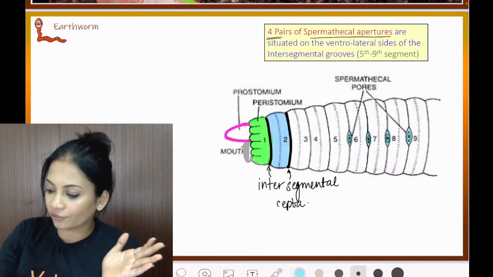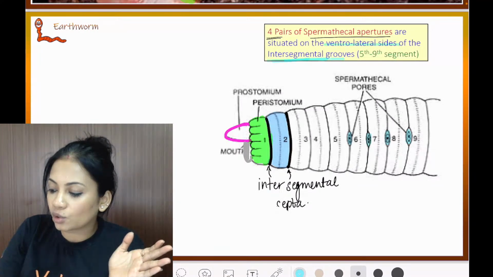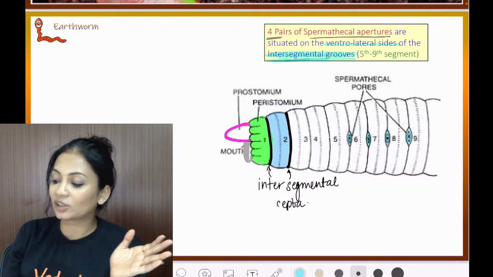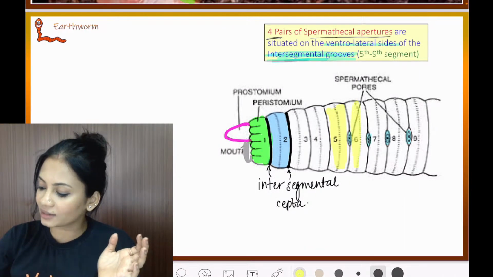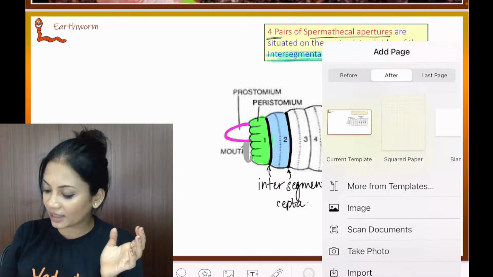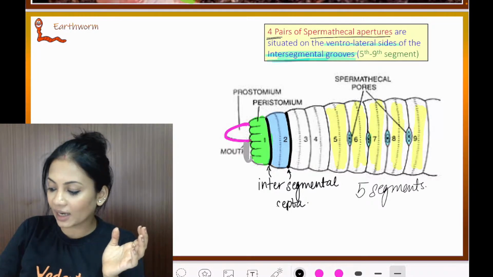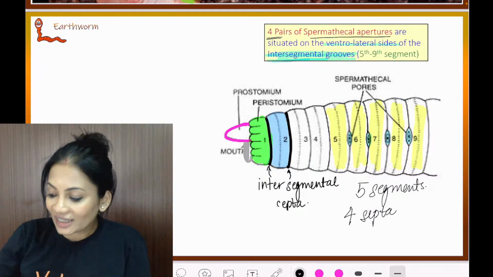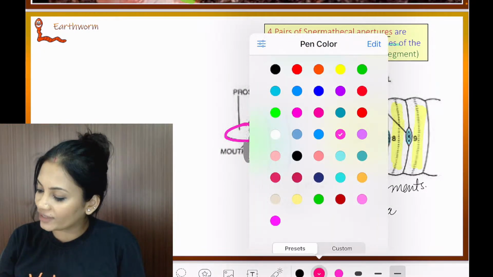These pairs are situated on the ventrolateral sides of the intersegmental grooves. Between which segments? Let's highlight that in yellow. Segments number 5, 6, 7, 8, 9. So we're talking about 5 segments, and in between 5 segments there are 4 septa. Let's color the septa red.